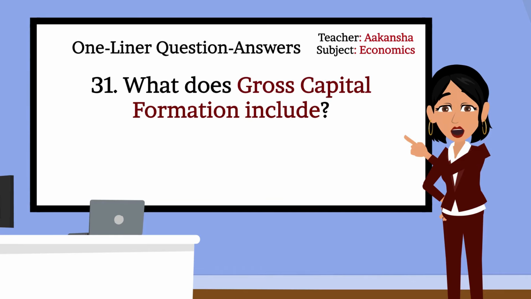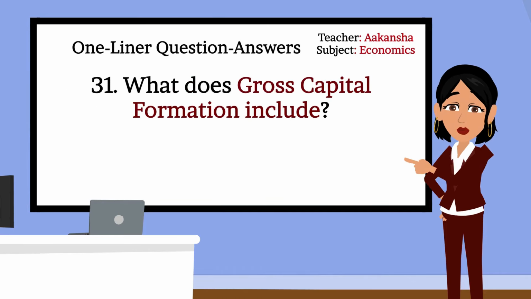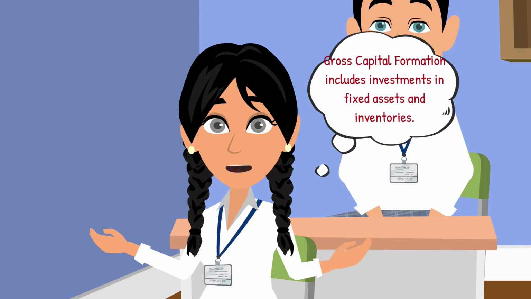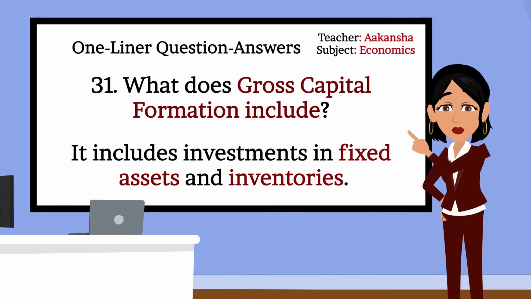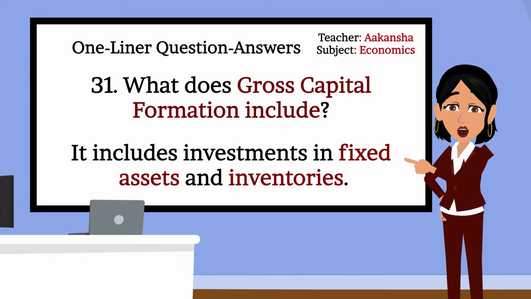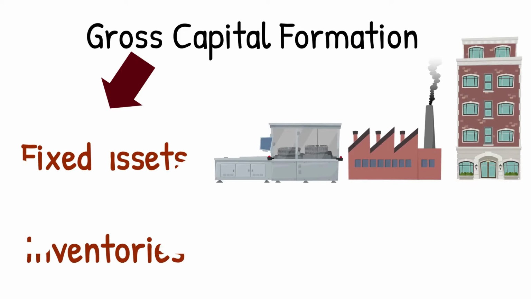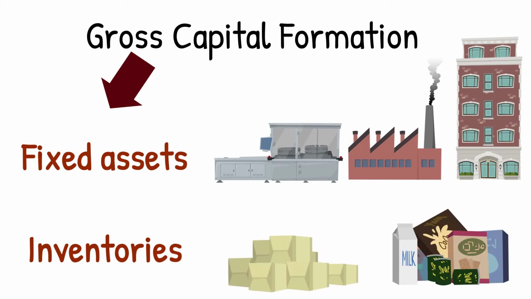31. What does gross capital formation include? Gross capital formation includes investments in fixed assets and inventories. That's correct. Gross capital formation means the total investment in building assets for future production. Can you explain it a bit? It includes fixed assets, buying machines, factories, or buildings, and inventories, stocking up raw materials or finished goods.